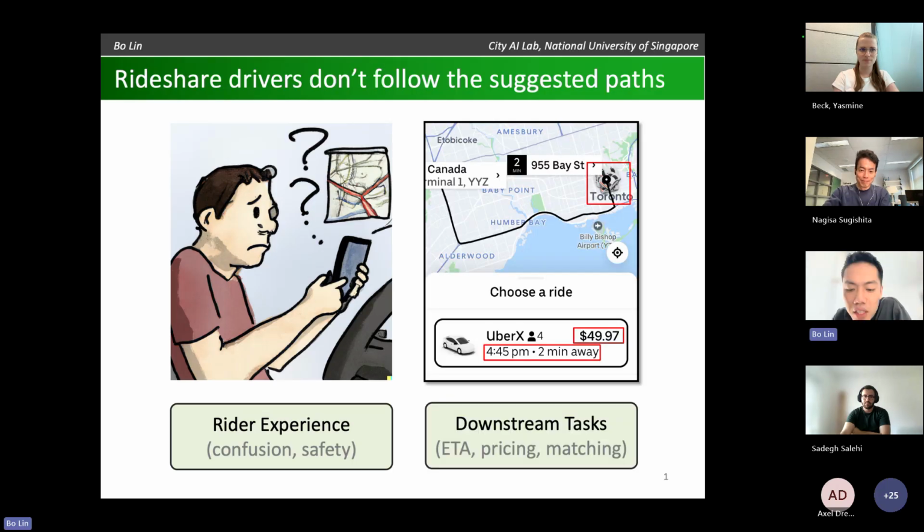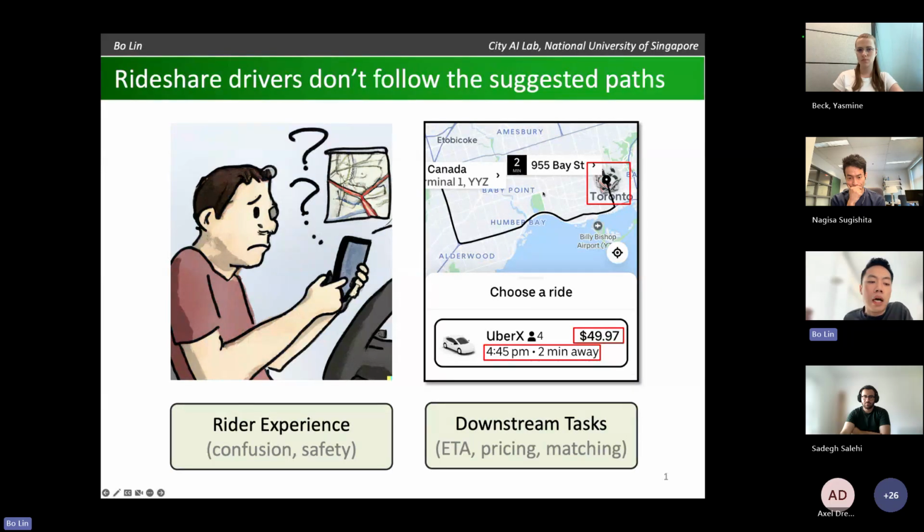And the second reason is that it's going to affect the efficiency of many downstream problems. There are hundreds of data scientists working very hard, trying to estimate the arrival time, price the trip, and do many other things, assuming that the driver will follow the recommendation, because this recommended path is an important input to all these algorithms, and they have to decide this even before the driver accepts the invitation. And if the driver chooses to deviate, then it just messes up everything.